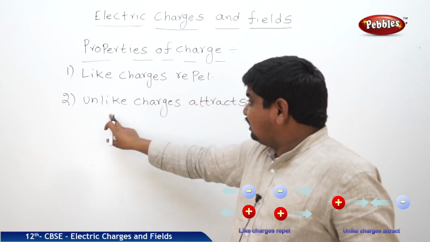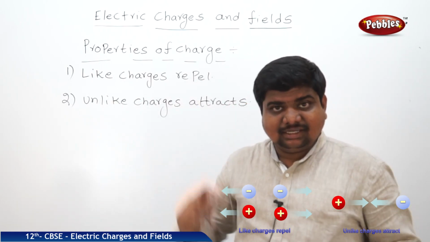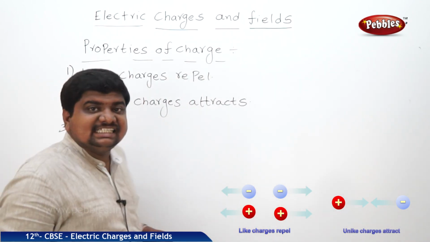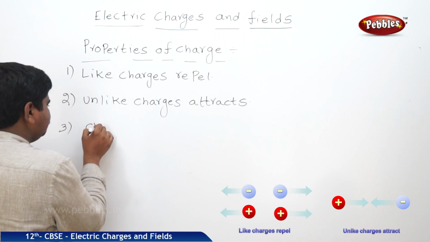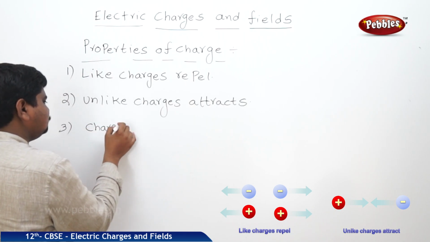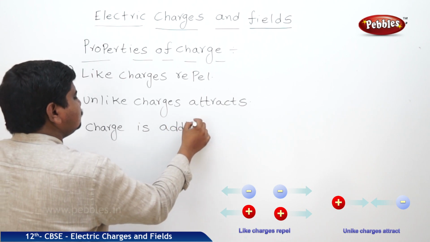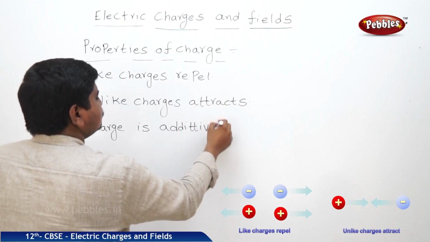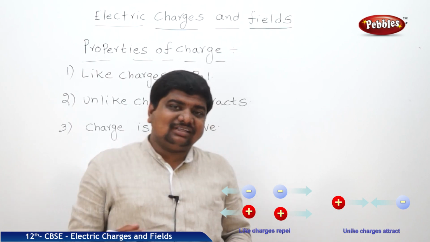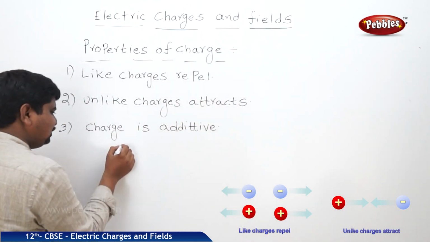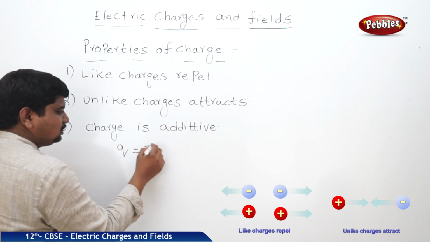Like charges repel, unlike charges attract. And one more, the third one: charge is additive. What is the meaning of charge is additive? Listen carefully. We already discussed that Q is total charge.